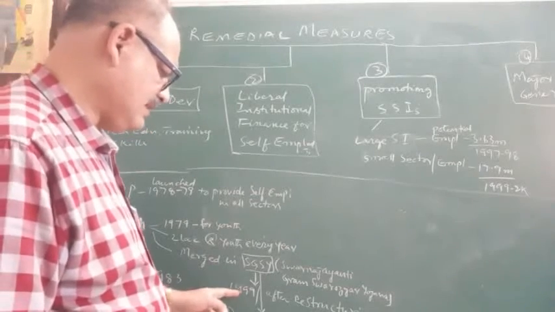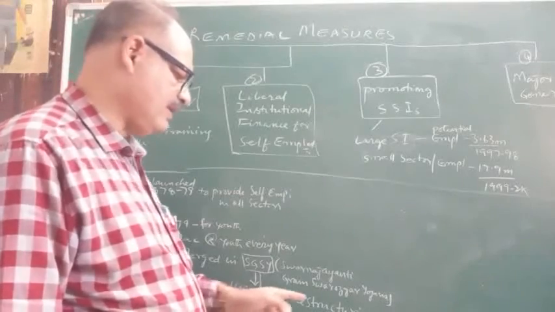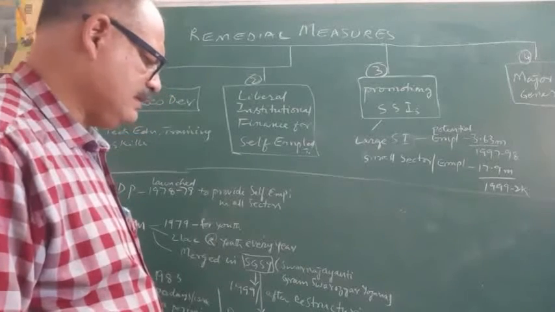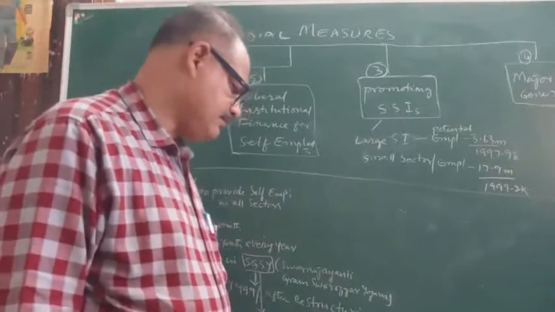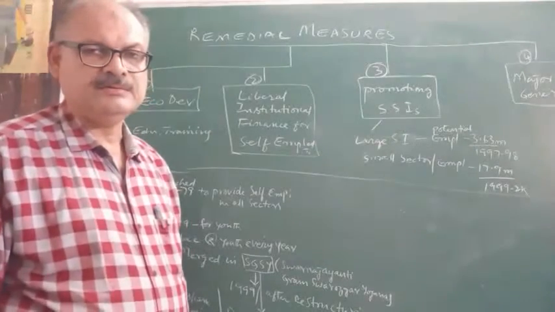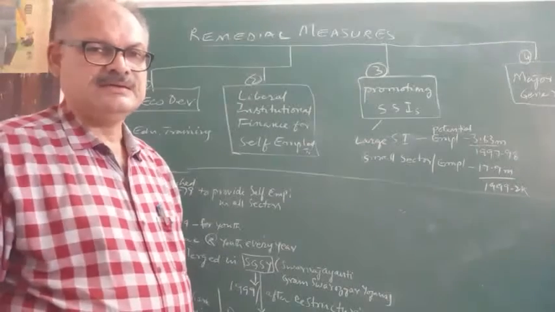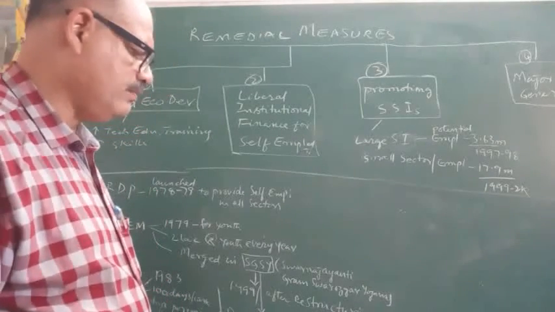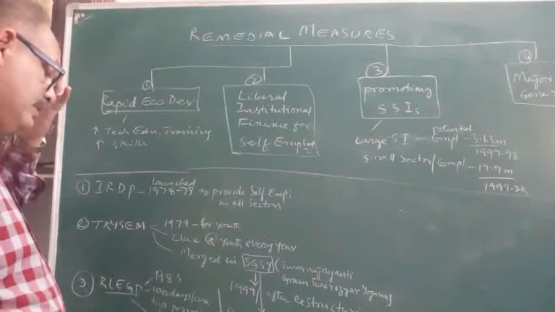And this program, SGSY, was initiated in 1999 after restructuring the IRDP, and later this was restructured into the Rural Livelihood Mission. The National Rural Livelihood Mission was created, and SGSY was restructured and given the name National Rural Livelihood Mission later.